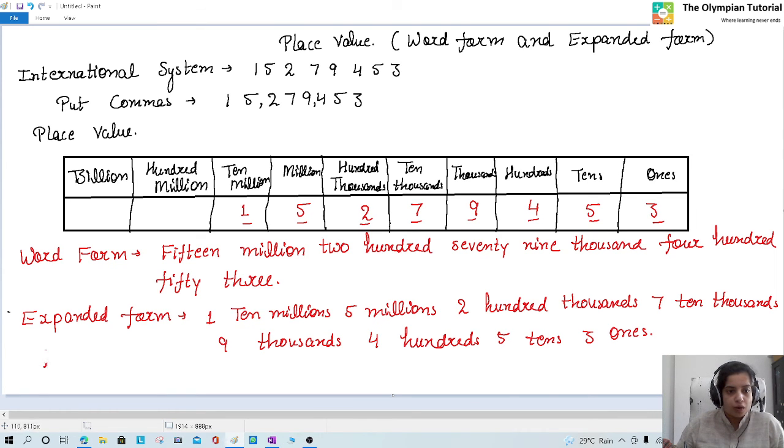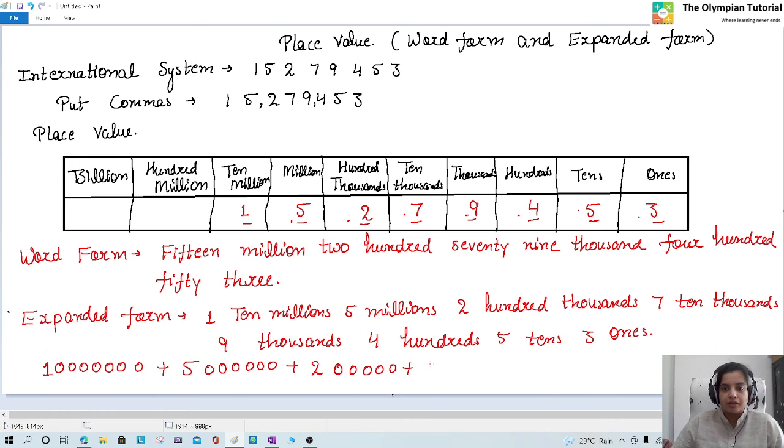Or 1, after 1, 1 2 3 4 5 6 7 digits. So 1 with 7 digits, plus 5, after 5 6 digits. After 2 5 digits. After 7 4 digits. After 9 3 digits. After 4 2 digits. After 5 1, and after 3 no digit.